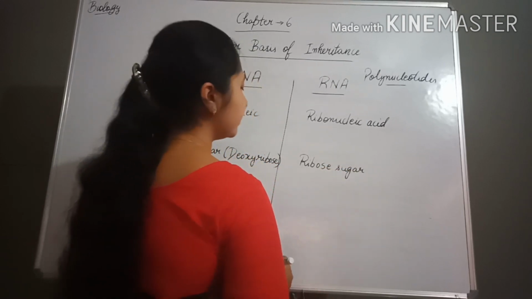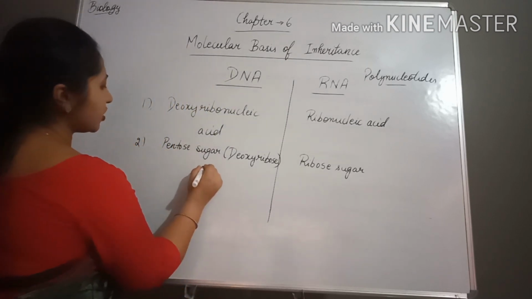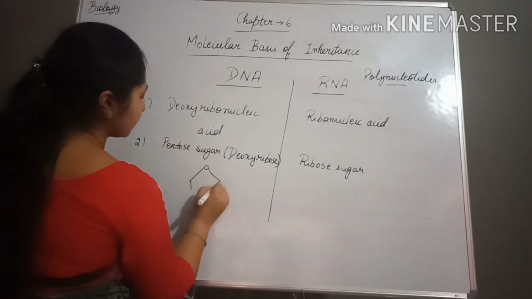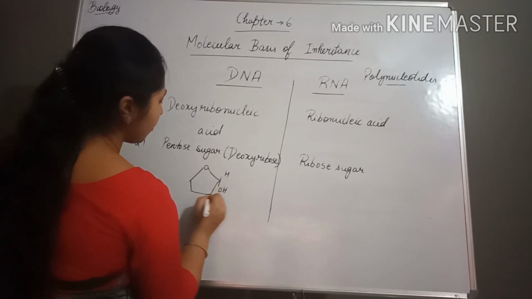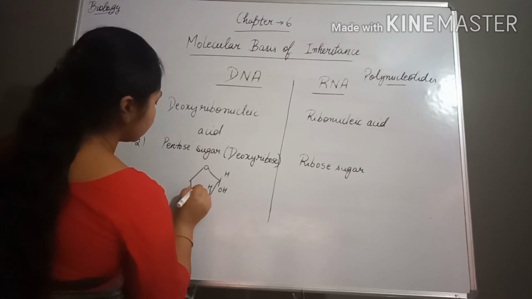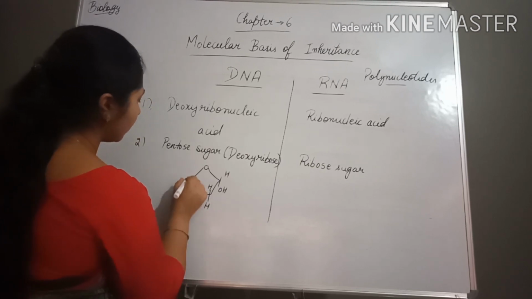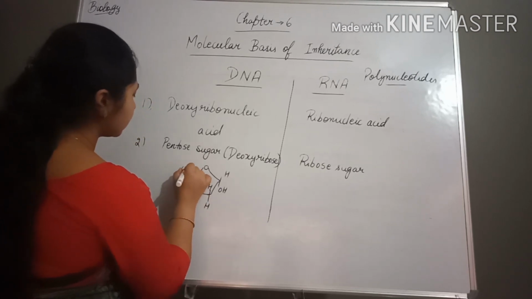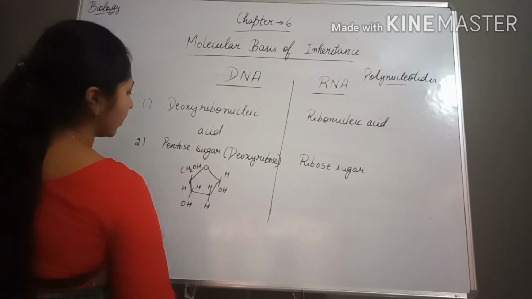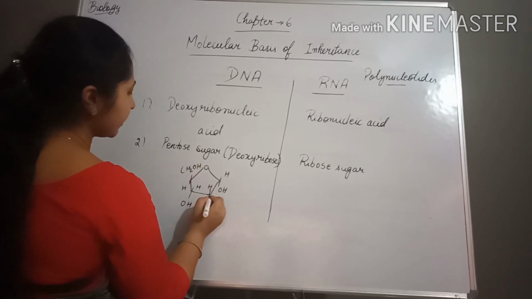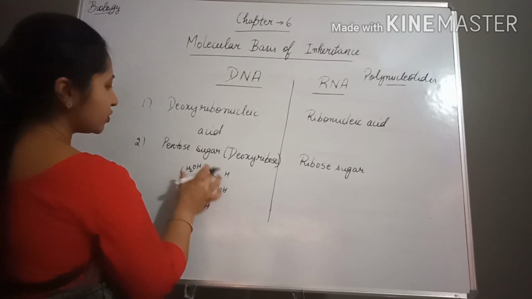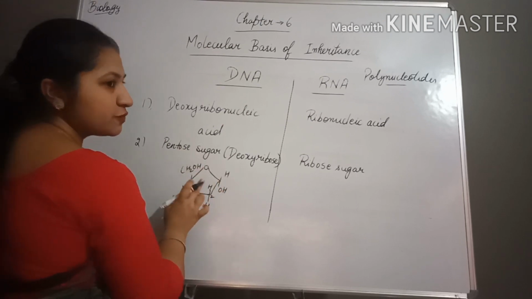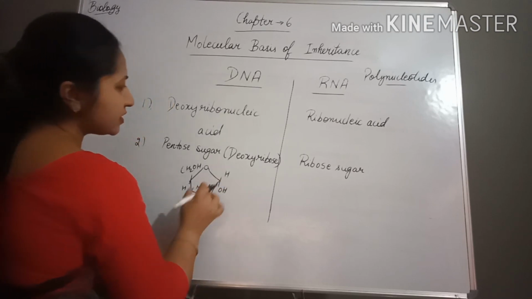Ribose sugar is present, and if we see the structure, what is the difference in the structure? H upon OH, H upon H, then H upon OH, H, CH2OH. So this is first, second position, then third, fourth and fifth. That's why this is pentose sugar, because 5 carbon atoms are present in it.